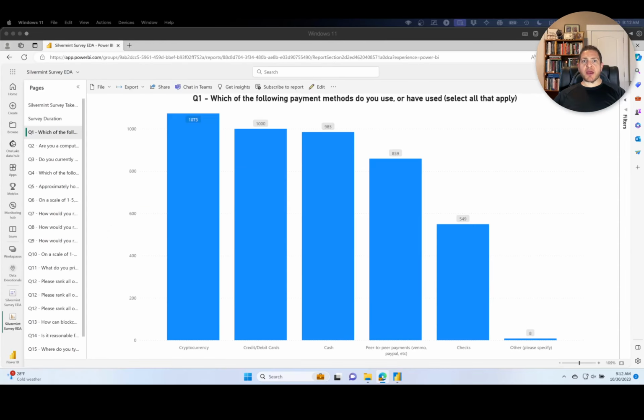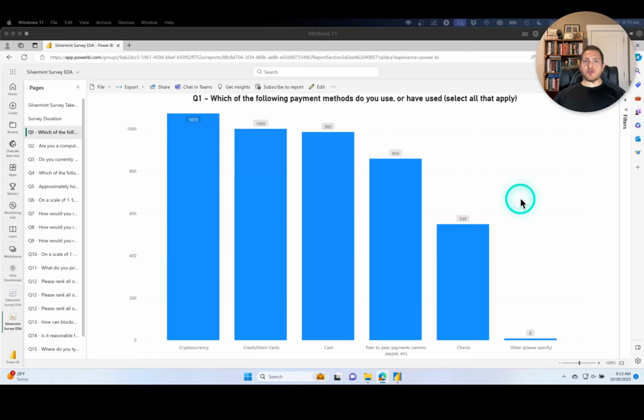We're now looking at the Power BI service where the Silverman survey EDA dashboard and dataset have been published. This is a private workspace, so they are not currently shared with anyone. The PBIX file would allow you to replicate this yourself in your own workspace, but unlike the previous Silverman survey link, I'm not providing a public live link that's accessible on the web. Instead, I'm just going to show you how it looks inside of the Power BI service. Then I'll jump into Power BI Desktop and show you how I'm building each visual page by page.